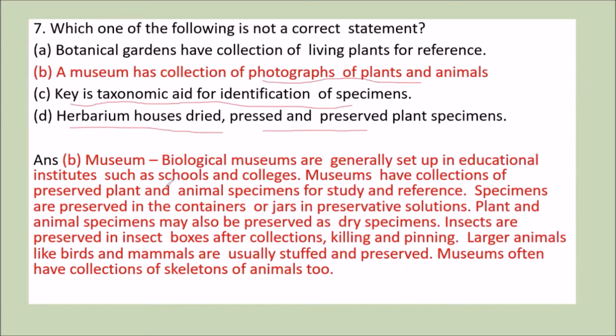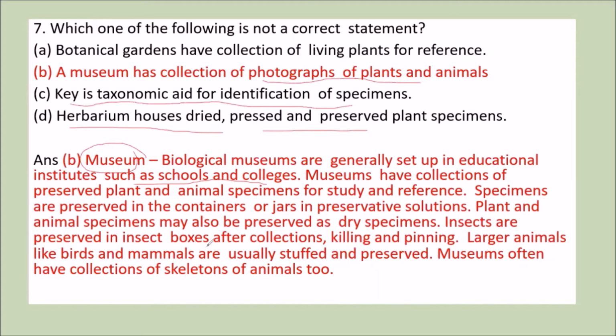Now we know that a museum, what is a museum? A museum is a place which is generally set up in educational institutes such as schools and colleges. And these museums have collections of preserved plant and animal specimens which are used for further study and also for reference. Now, specimens which are preserved in containers or jars are put in a specific preservative solution so that they can be stored for long.